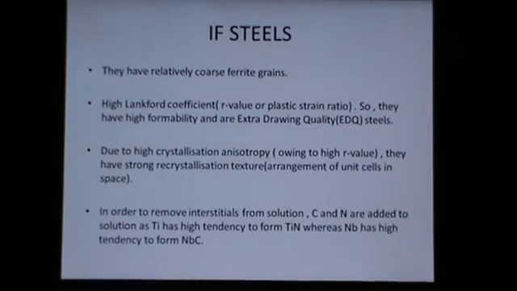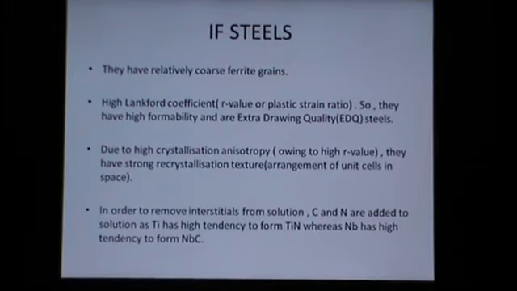At the same time, for the IF steels there is high crystallographic anisotropy owing to the high R value, so they have strong recrystallization texture. So now, what is texture? It is the arrangement of unit cells in space. In order to remove interstitials from the solution, carbon and nitrogen are tied up in the IF steels, as titanium has high tendency